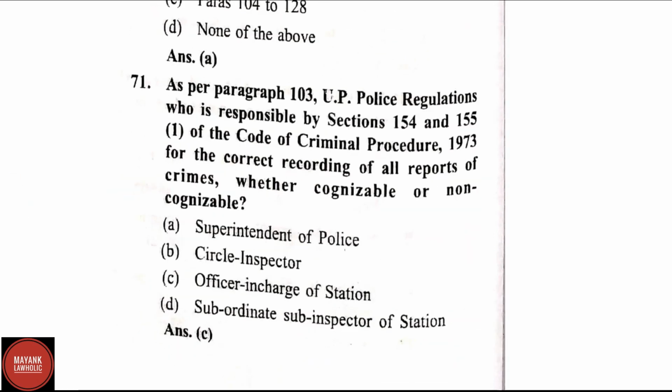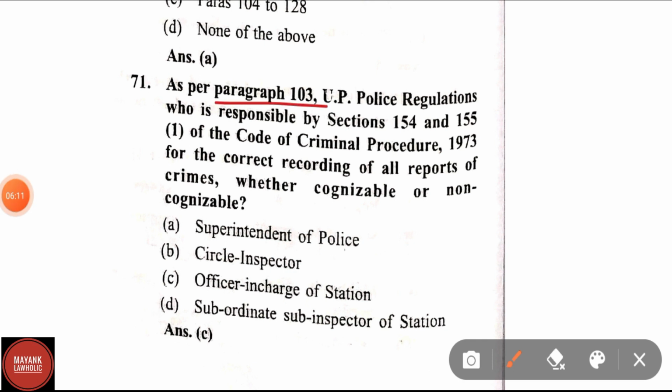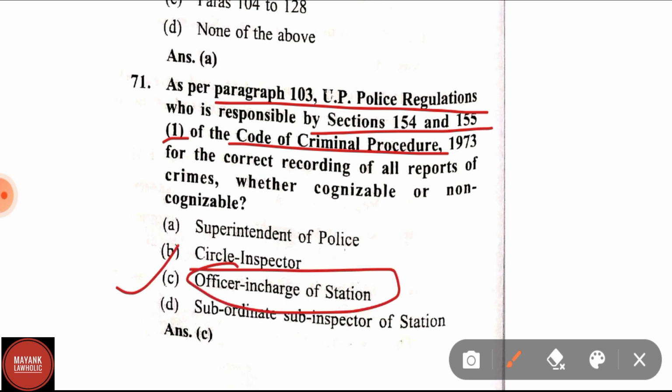Question number 71. As per paragraph 103 of UP Police Regulations, who is responsible, by section 154 and 155 clause 1 of the Code of Criminal Procedure 1973, for the correct recording of all reports of crimes, whether cognizable or non-cognizable? Correct answer is option C, that is officer in charge of station.